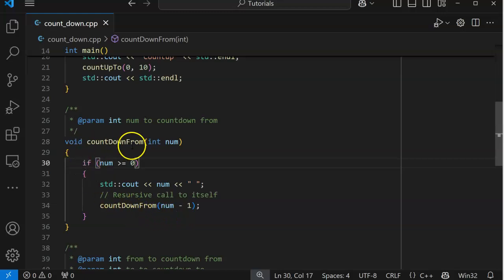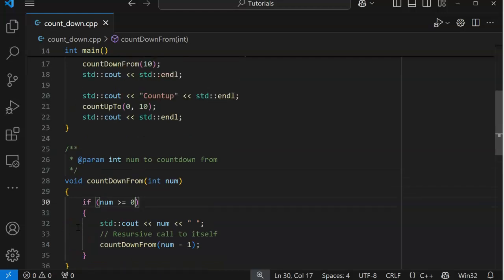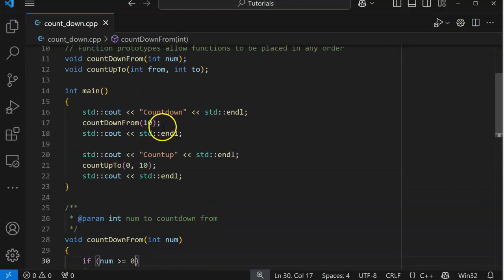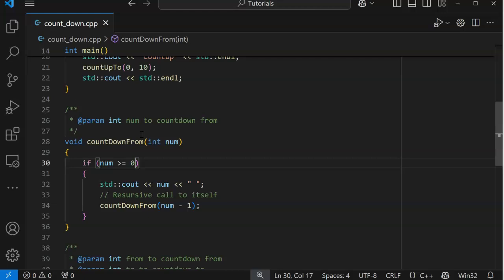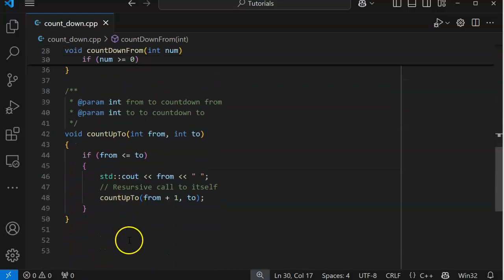We call the function again, does the same thing, prints out the 9, and then next time it's 8, and the next time it's 7, 6, 5, 4, 3, 2, 1, 0. And after that, we're done. Because it no longer passes the test, we go out of the function, we come back to here, and we move on.